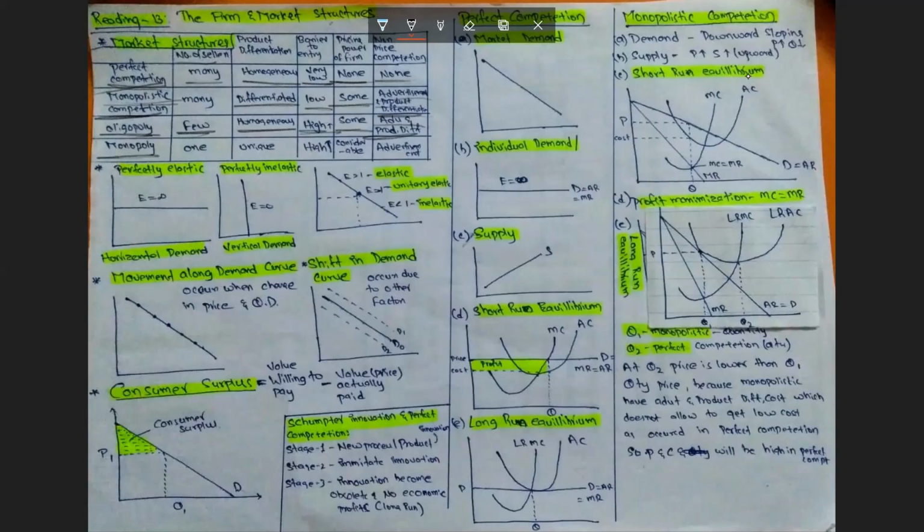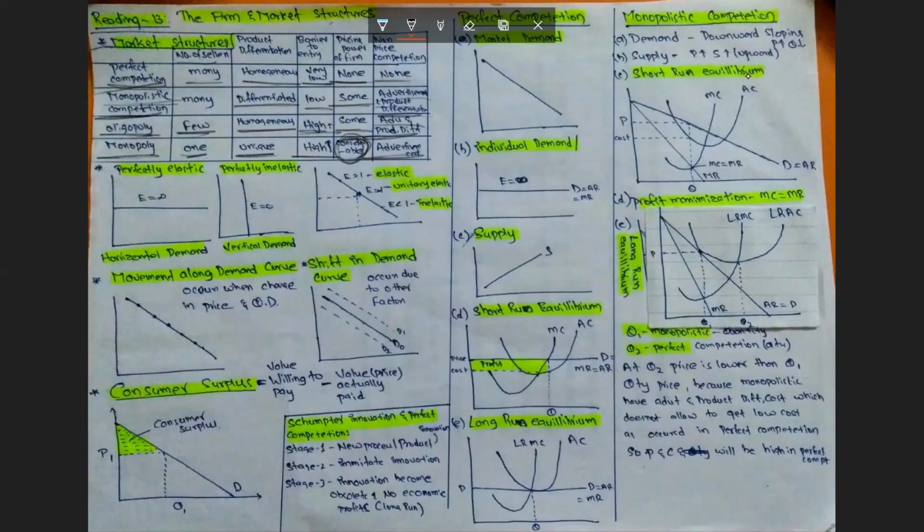Monopoly is where there is only a single seller, so the number of sellers is one. The product is unique, barriers to entry are so high, pricing power is in favor of the producer, and there is advertisement cost in the market.